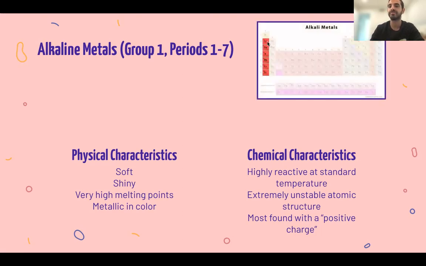And again, these are from lithium all the way to francium on group one, periods 2 to 7, not 1 to 7. We'll fix that.